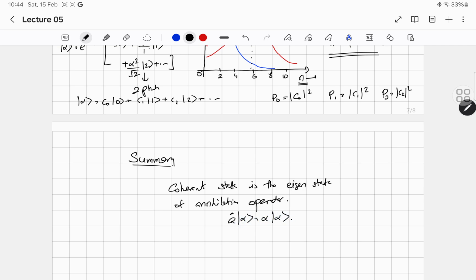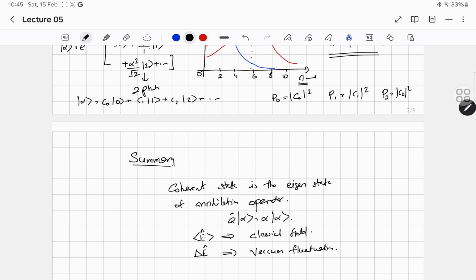The expectation value of the electric field has a mathematical structure corresponding to the classical field, and the uncertainty in the electric field is equal to the vacuum fluctuation. So that is a very important factor.